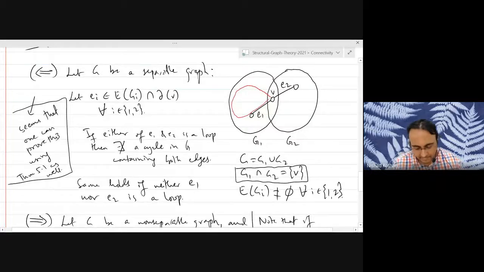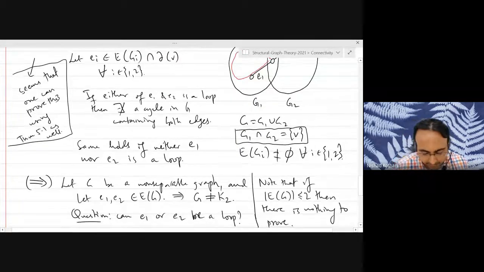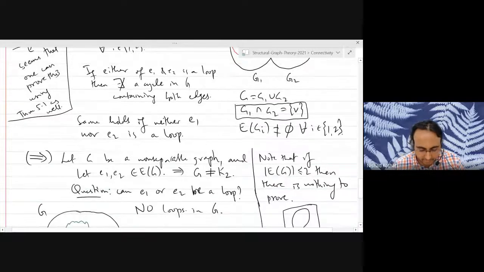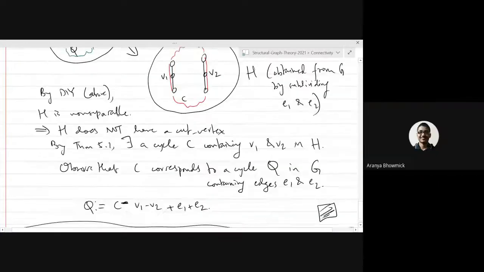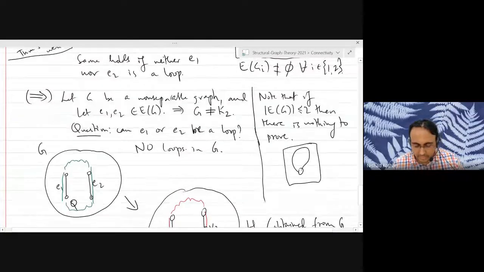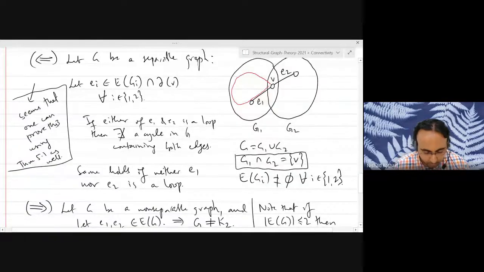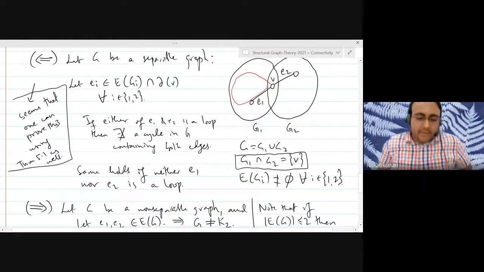I'm writing "seems" because I didn't check every detail, but I couldn't find a mistake in your argument. Is my argument right? Yeah, it seems to be correct. But if you want more surety, just post it on Piazza so that everybody can check it. But right now, I don't see any mistakes in your argument.